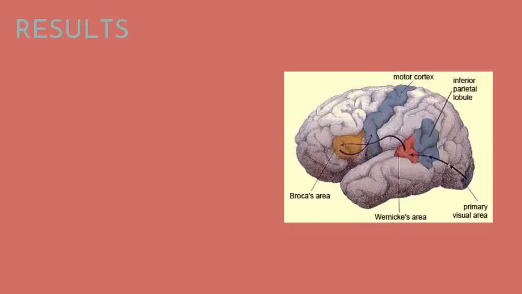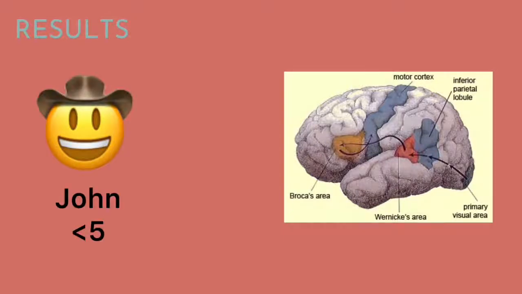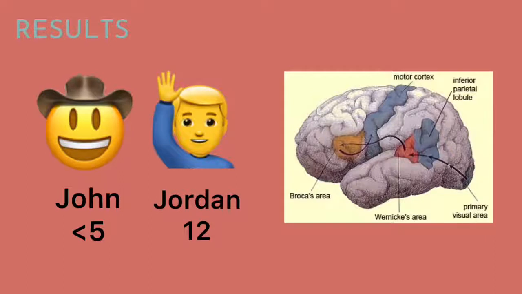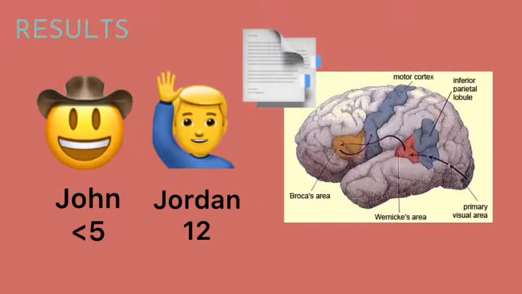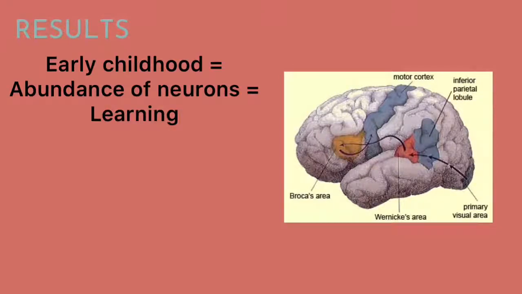Let's say John learned German, a second language, before the age of 5, and Jordan learned German at the age of 12. If we were to give them both a test in German language proficiency, and both of them scored the same, John, who learned German at the age of 5, would still have increased gray matter density when compared to Jordan, who learned it at the age of 12. So although they have the same language proficiency, because they learned it at different ages, there would still be a difference in the gray matter density, with the people who learn it early on in life having greater gray matter density when compared to late bilinguals.